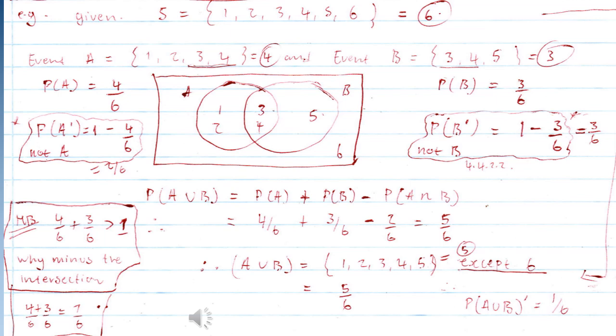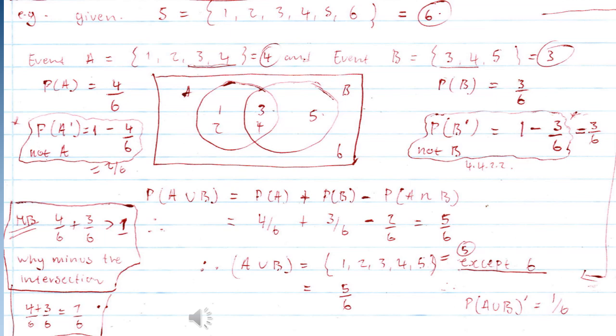That makes the total number of outcomes 5 numbers. So we have 1, 2, 3, 4, and 5 over the sample space, which is 6. Hence the formula is proven to be correct, because we want the union A or B. The numbers likely to be selected in event A or B are 5 over the total number, which is 6.